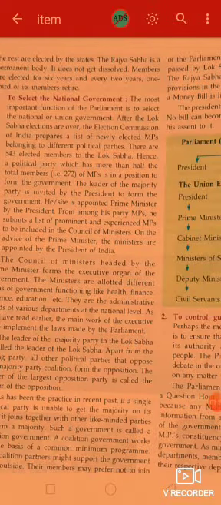The leader of the majority party is invited by the president to form the government. He or she is appointed prime minister by the president. So, from among his party MPs, he submits a list of prominent and experienced MPs to be included in the Council of Ministers. On the advice of the Prime Minister, the ministers are appointed by the President of India.